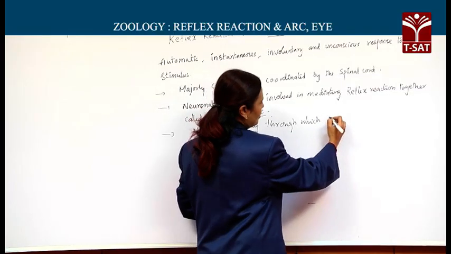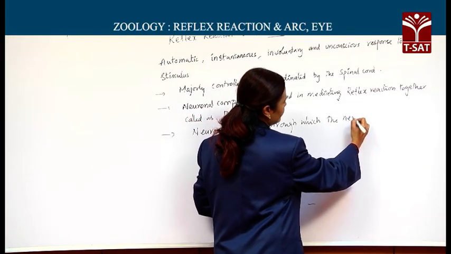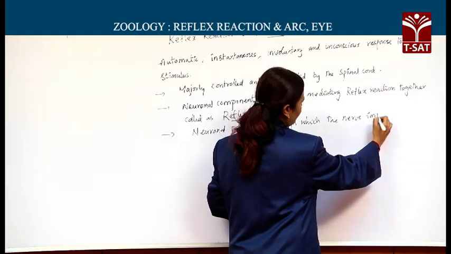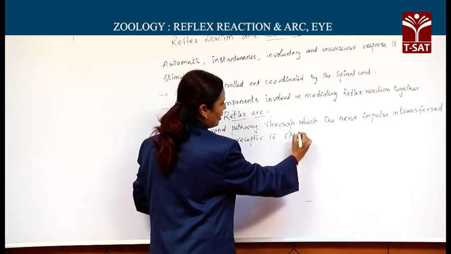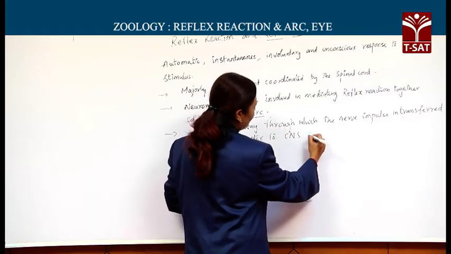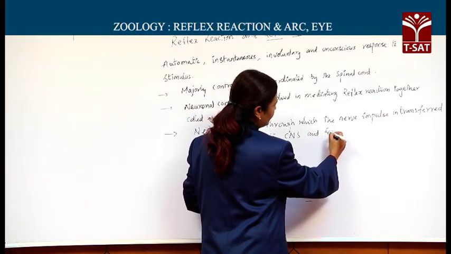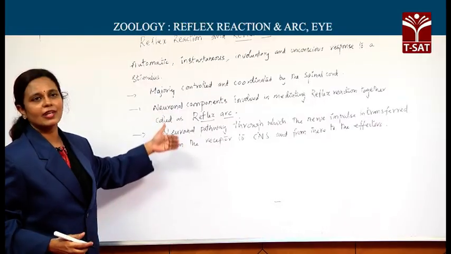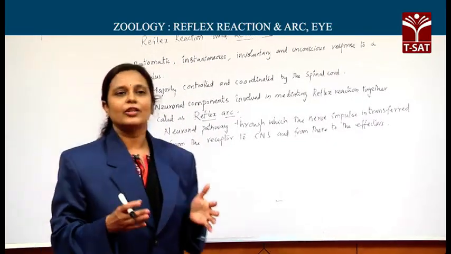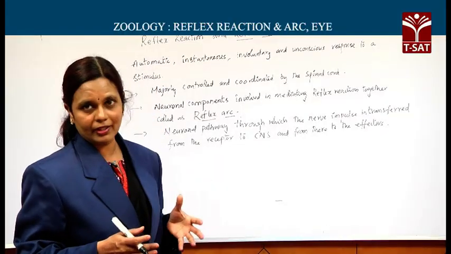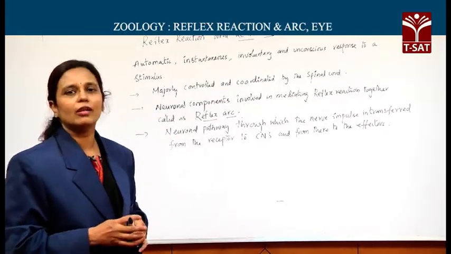The nerve impulse is transferred to the central nervous system, CNS, and from there, this is reflex arc. Then when you say reflex arc is a matter of neuronal components, what are the different neuronal components